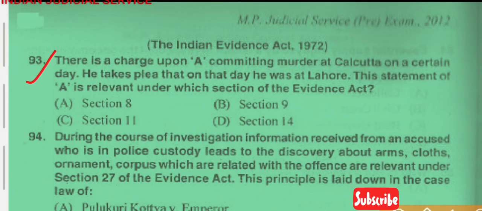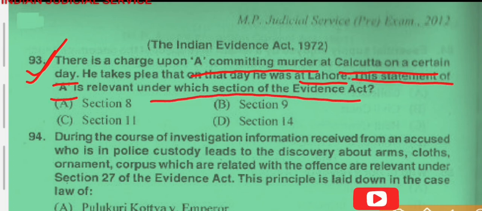Question number 93. A is charged with committing a murder at Calcutta on a certain day, and he takes a plea that on that day he was at Lahore. This is a very important question, many times asked in various exams in various states. This statement of A is relevant under which section of the Evidence Act? So this statement is related to a plea of alibi, and this is clearly mentioned in section 11 of the Indian Evidence Act. So the answer is option C.